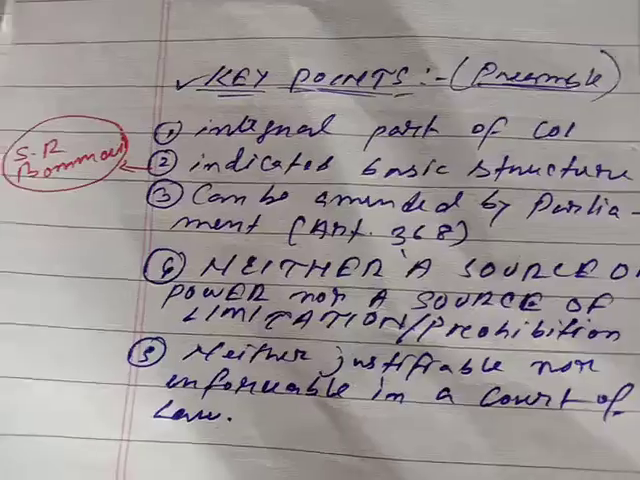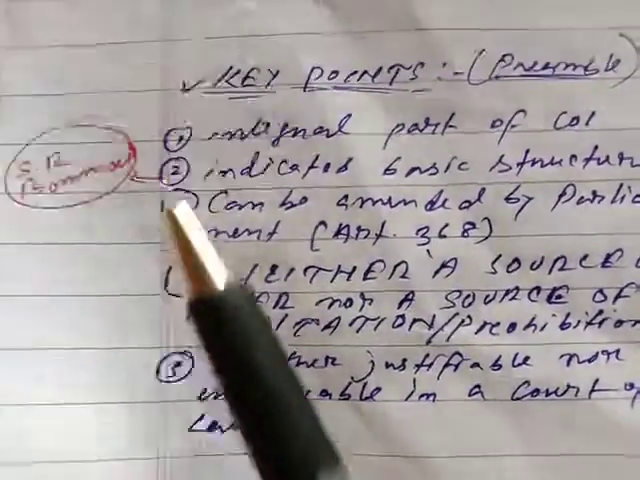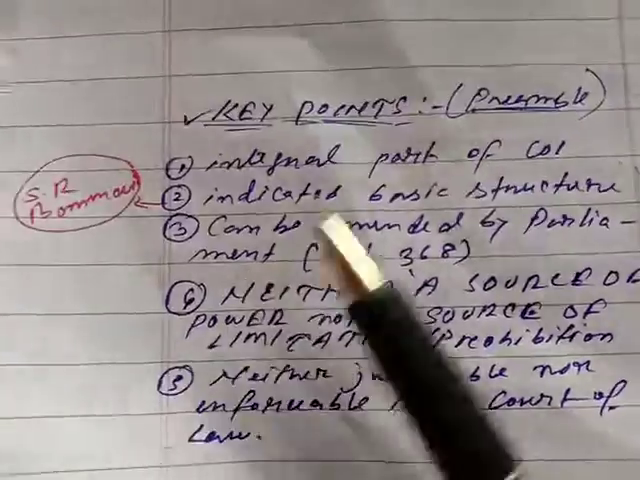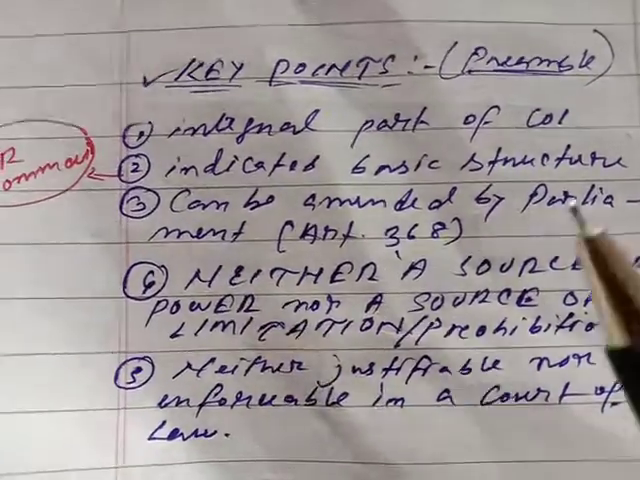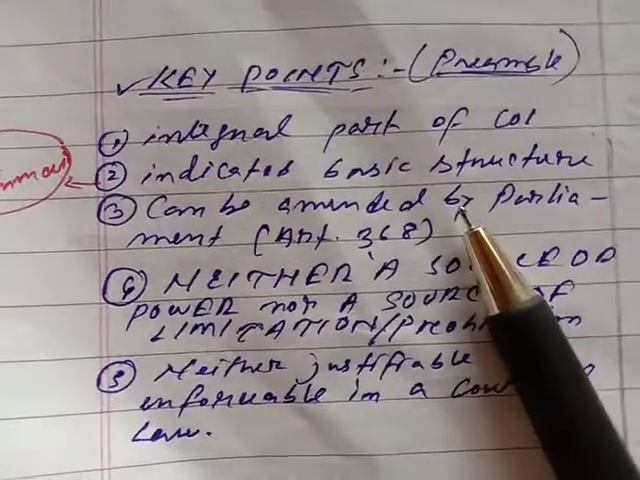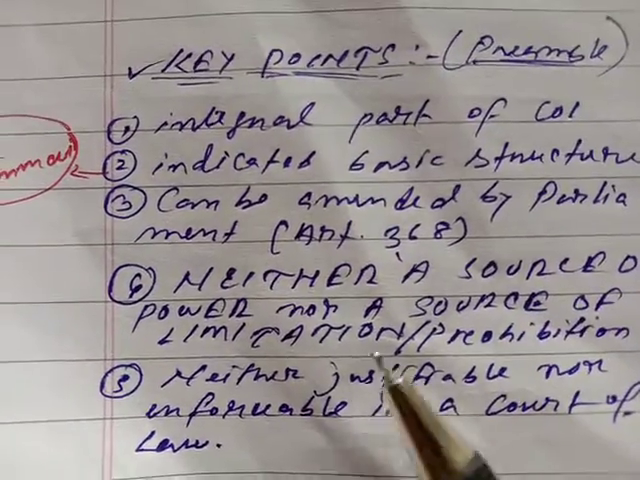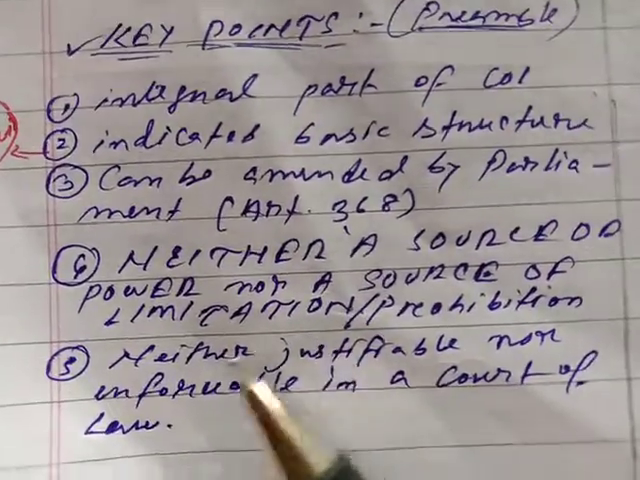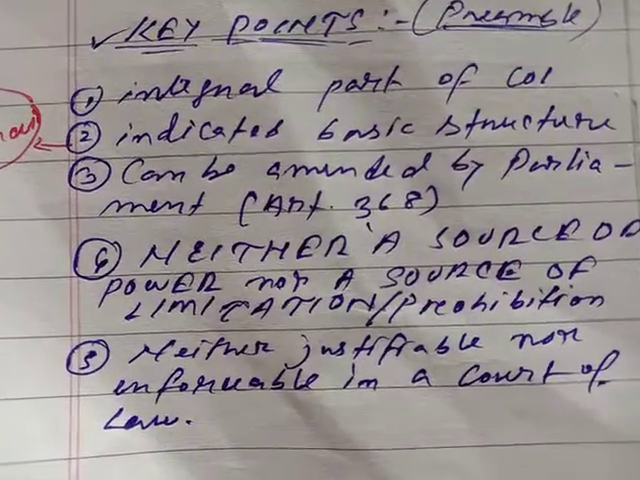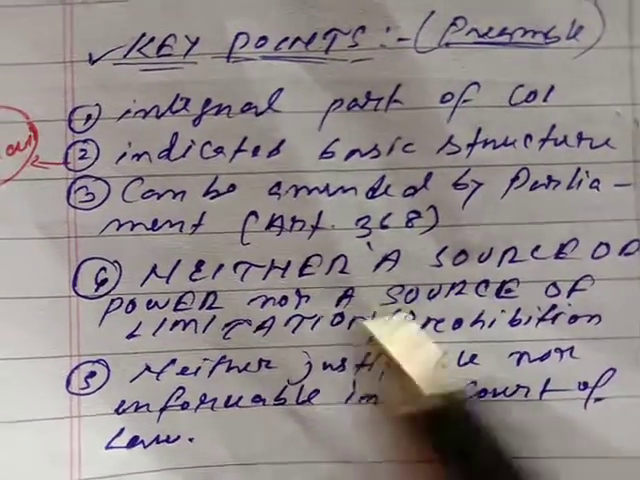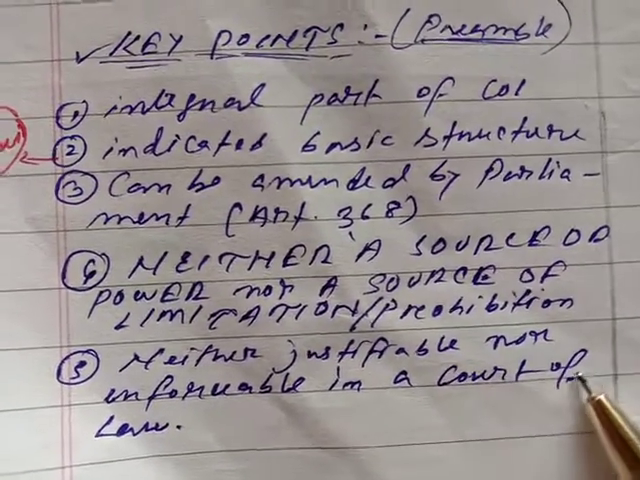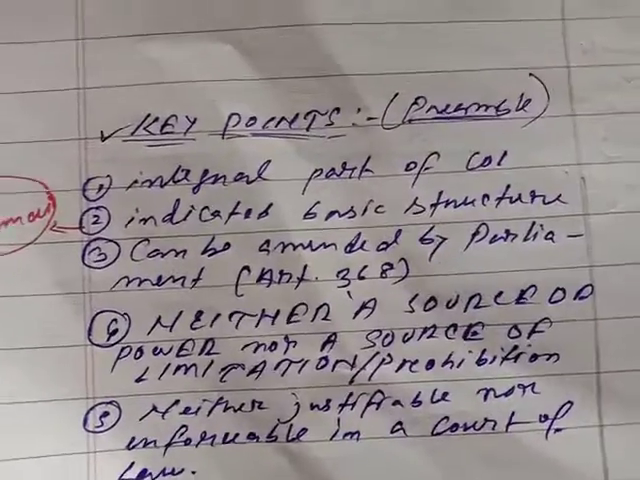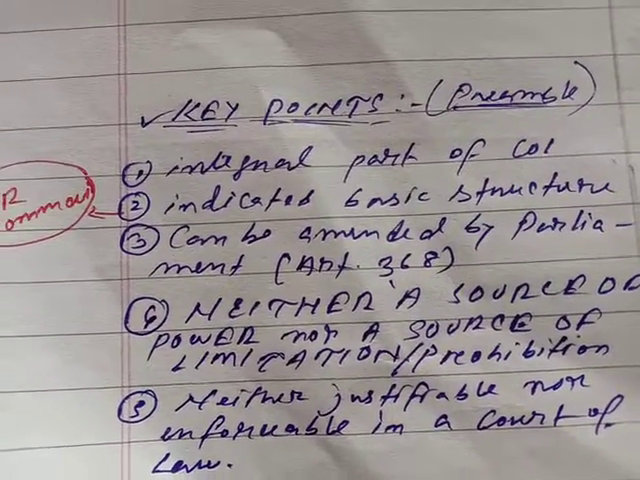It is integral. Another case is SR Bommai versus Union of India. The leading case in this regard is Keshavananda Bharti's case. Okay, not SR Bommai. So it was held that, you can write these key points, it is an integral part of the Constitution of India and indicates the basic structure. It can be amended by Parliament under Article 368, but the power of amendment is limited. It cannot alter the basic structure. This is what is called the basic structure doctrine. It is neither a source of power nor a source of limitation or prohibition, so it is neither justiciable nor enforceable in a court of law. So this is the nature of the preamble as it was held in SR Bommai versus Union of India.